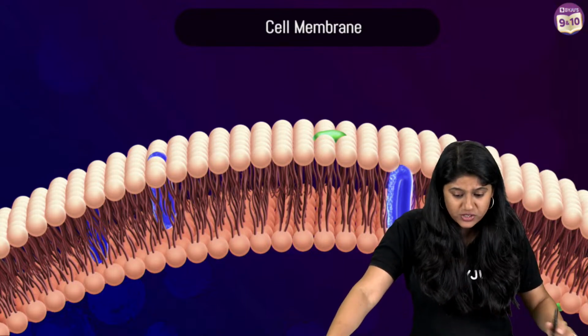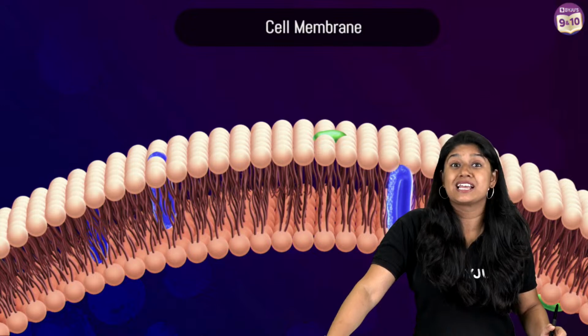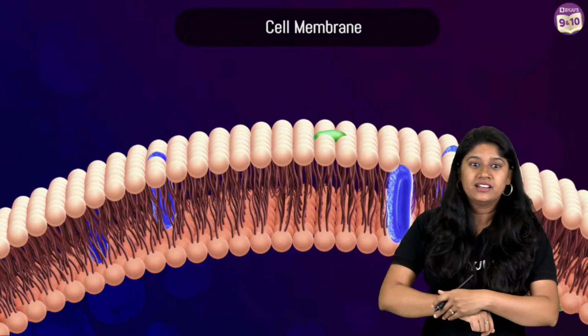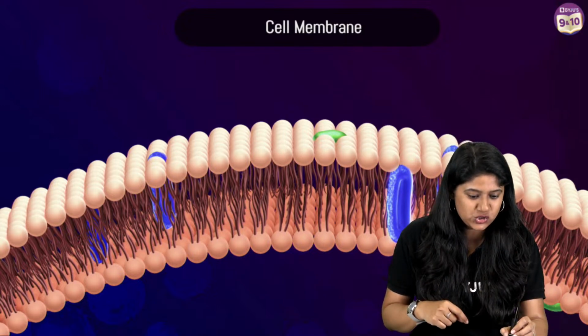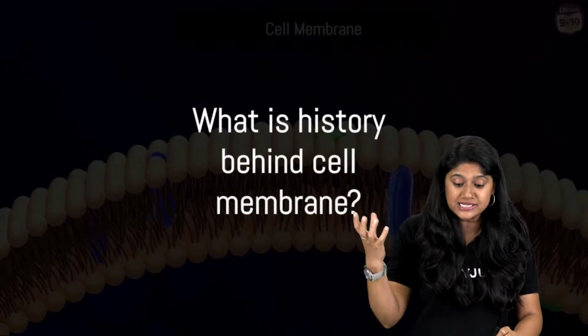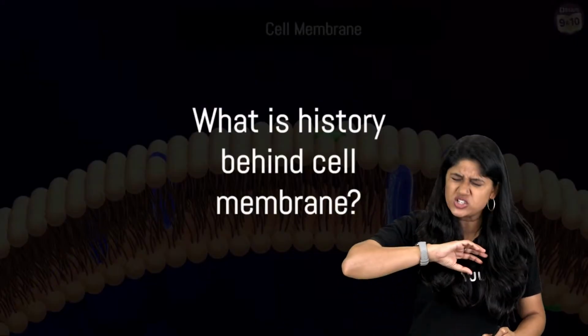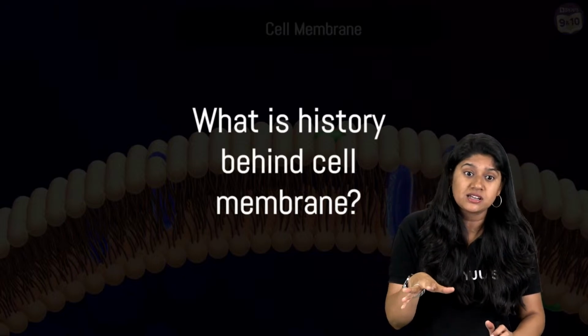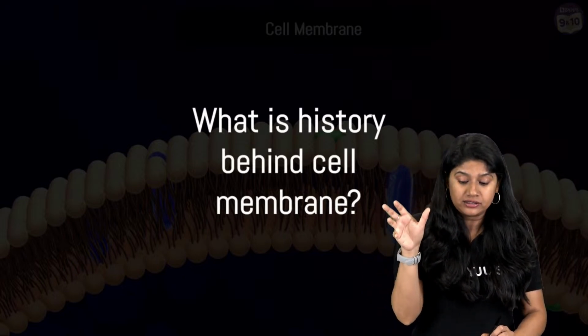So let's discuss the cell membrane, everyone. As you know, everything has a history, right? So the discovery of the cell membrane also has a history. Of course, the history is very vast. We will not go into the highest details, but we will look at the discoveries.